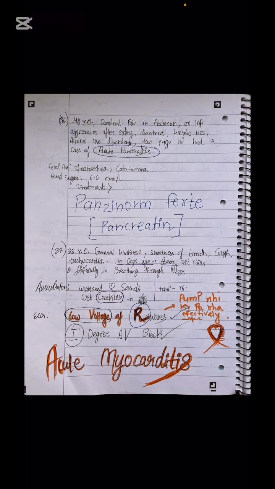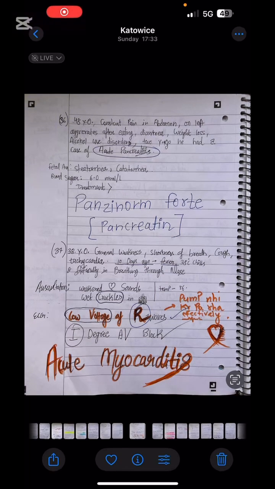Sir, what would have occurred in the patient? Sir, myocarditis, the inflammation of the myocardium. The history is given that 10 days ago the patient had fever, chills. What are they highlighting? Some infection. After some infection, the bacteria will affect what? The bacteria will catch the myocardium easily. So when low voltage R waves are given in the question, it means a problem with the myocardium layer, which is not able to pump effectively because of myocarditis or inflammation.